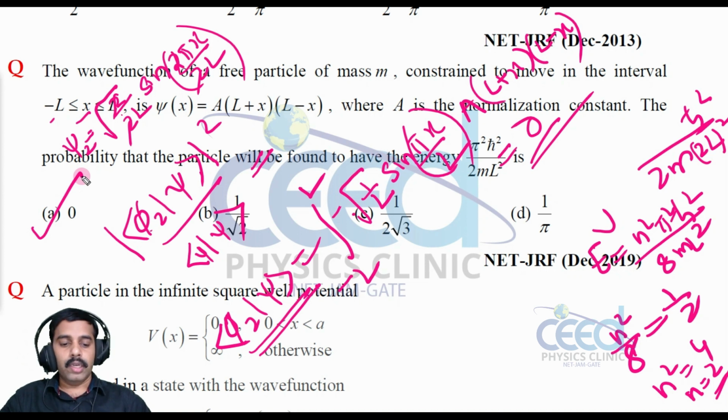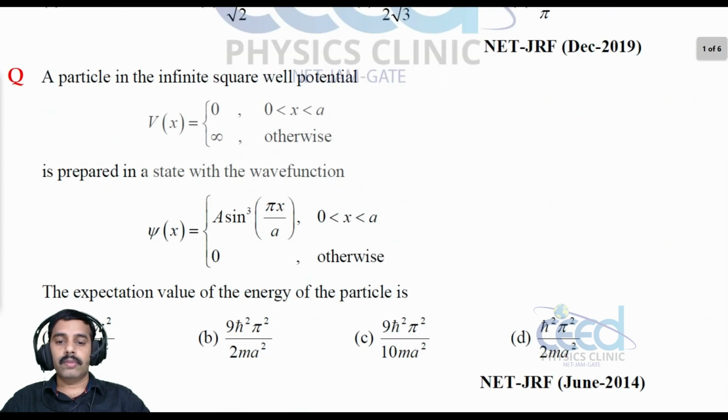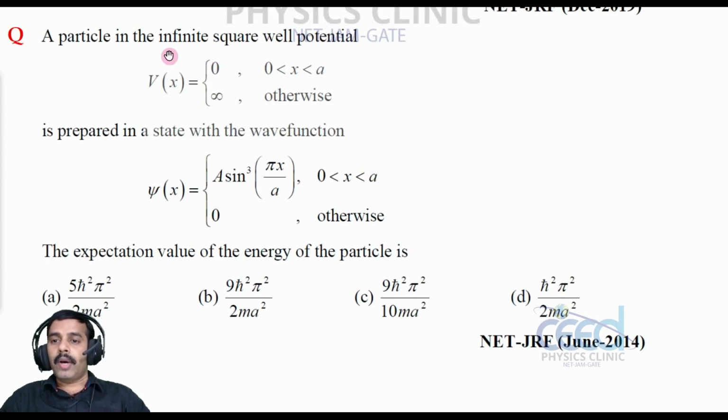All right. Now let us come to another question. A particle is in the infinite square well potential V(x) equal to 0 for 0 less than x less than a and infinity otherwise. So this is an unsymmetrical box. The length is varying from 0 to a and otherwise it is infinity. It is prepared in the state with the wave function ψ(x) equal to A sin³(πx/a) for 0 less than x less than a, 0 otherwise. In the interval the wave function is this.